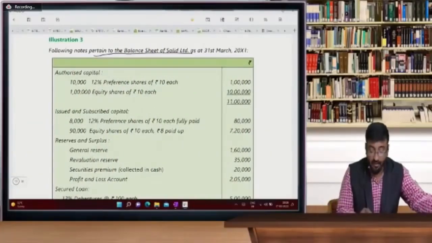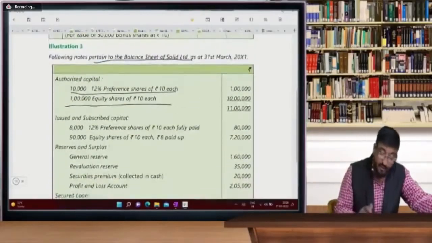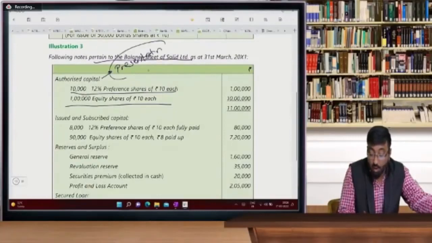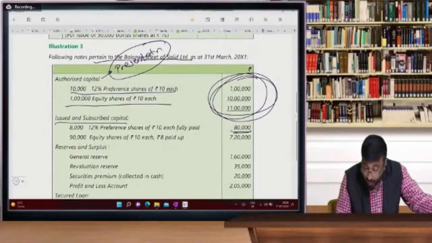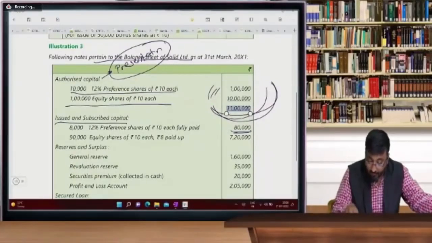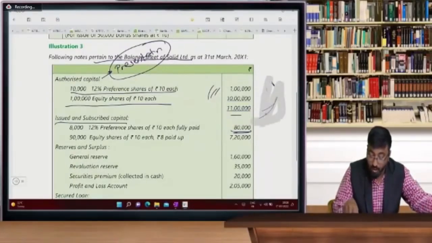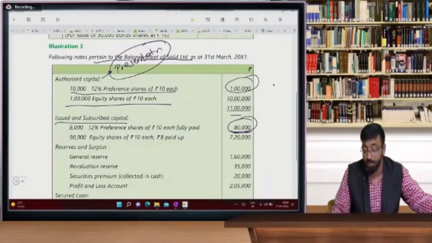Authorized capital 10,000, 12% preference shares, 1 lakh equity shares of ₹10 each. Authorized capital is only for presentation. Beta, authorized capital means the capital beyond which you cannot issue share capital. So 11 lakhs. You see your issued capital is 80,000, which is below the limit. Your preference share capital, you can check here, is 1 lakh, but your issued capital of preference shares is 80,000.